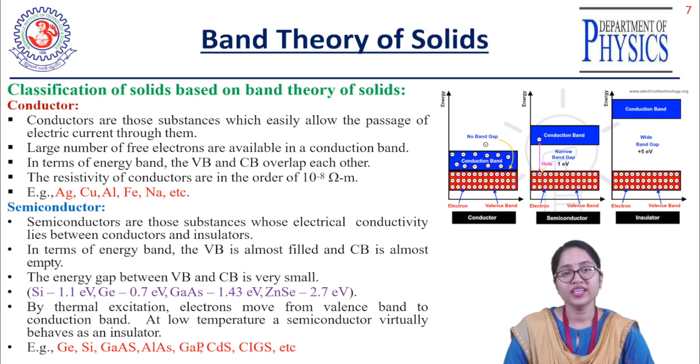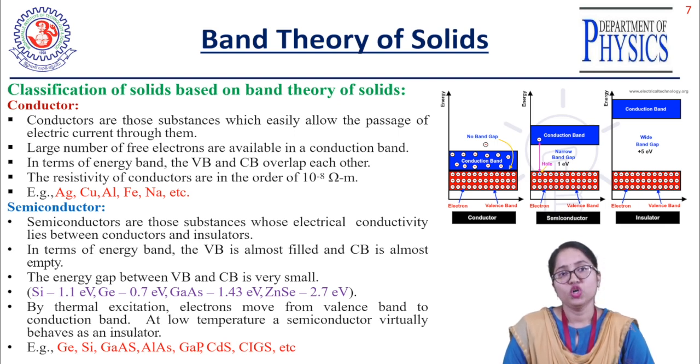But in the case of the semiconductor, a gap is developed, and based on the materials and elements, the band gap value will vary. If I take the example of silicon, it has a band gap energy of 1.1 electron volt. Similarly, germanium is 0.7 electron volt, and gallium arsenide is 1.43 electron volt. Similarly, for other semiconducting materials, the band gap will vary.